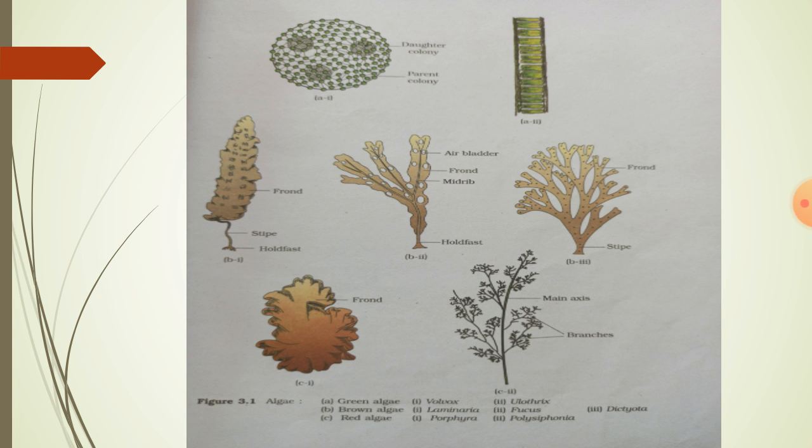These are the examples of green algae, brown algae as well as red algae. For green algae, you can see Volvox and Ulothrix, and for brown algae, Laminaria and Fucus. For red algae, Porphyra and Polysiphonia.